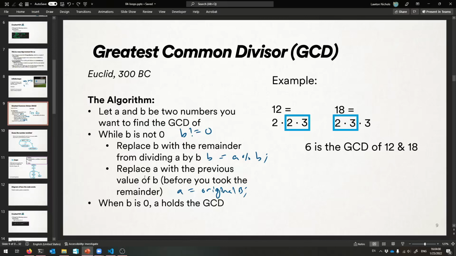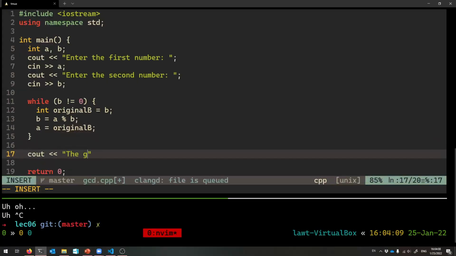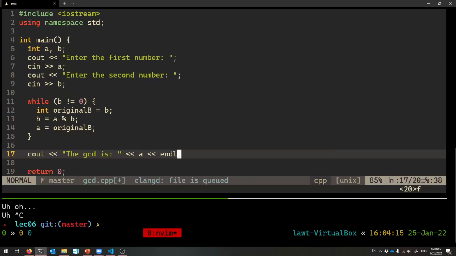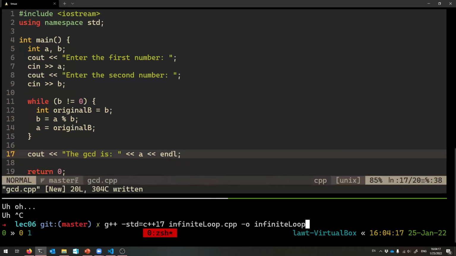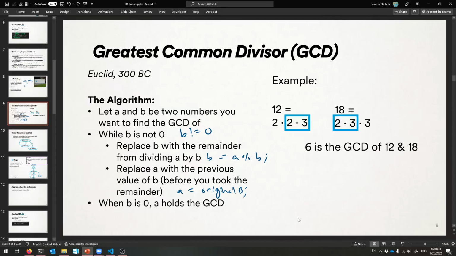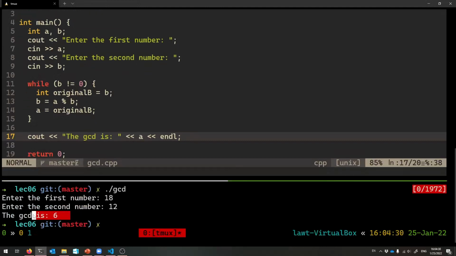Eventually, that'll make the number in b smaller, and eventually it'll get to 0, and a will hold the greatest common divisor of the two. So, cout the GCD is a, whatever that holds. So, what were my numbers? 12 and 18? 18 and 12. Doesn't matter the order. So it looks like the GCD is 6.